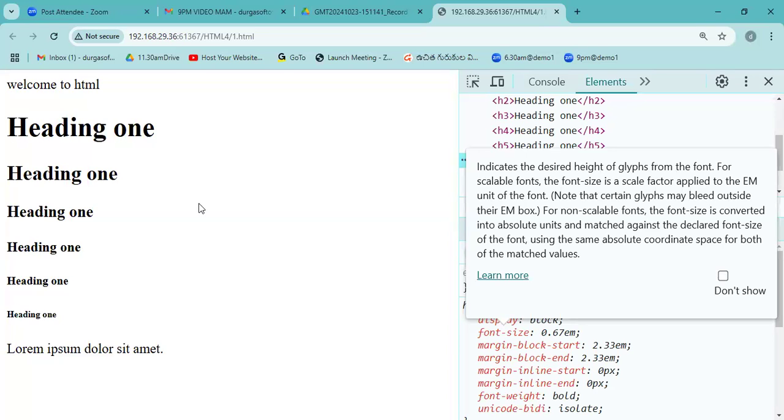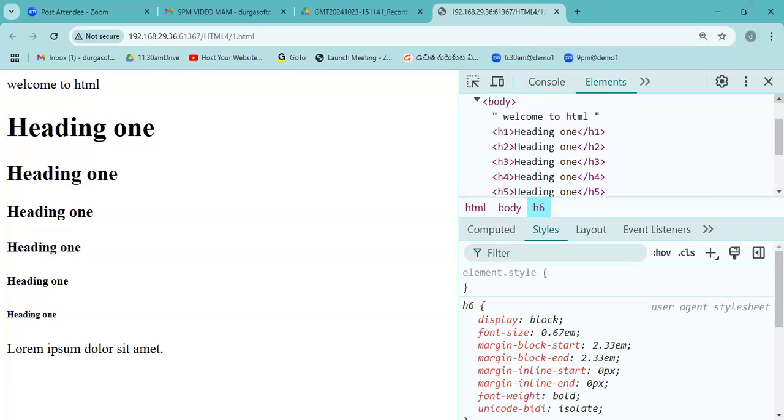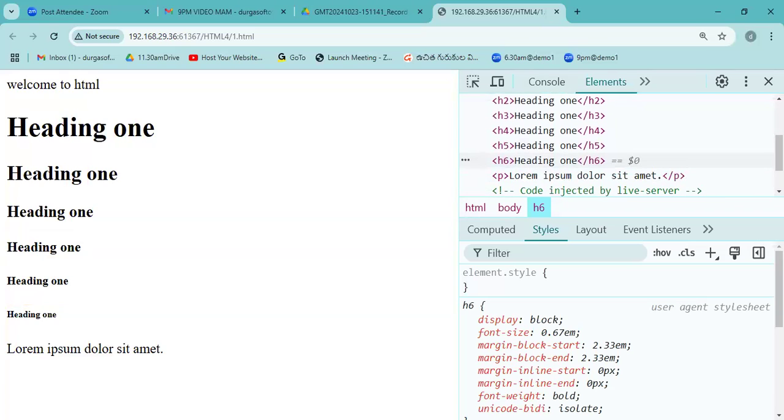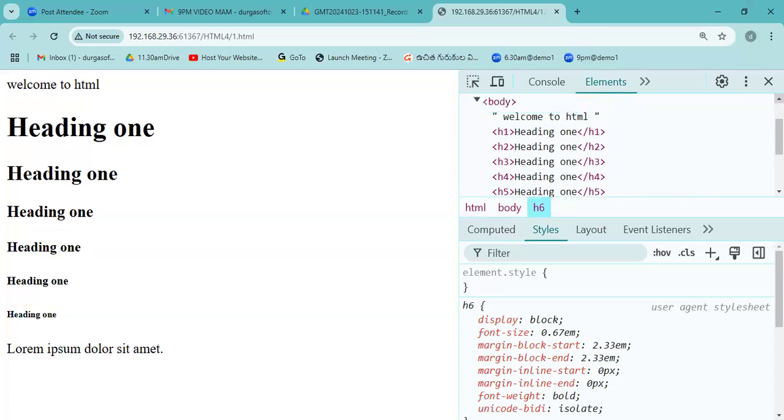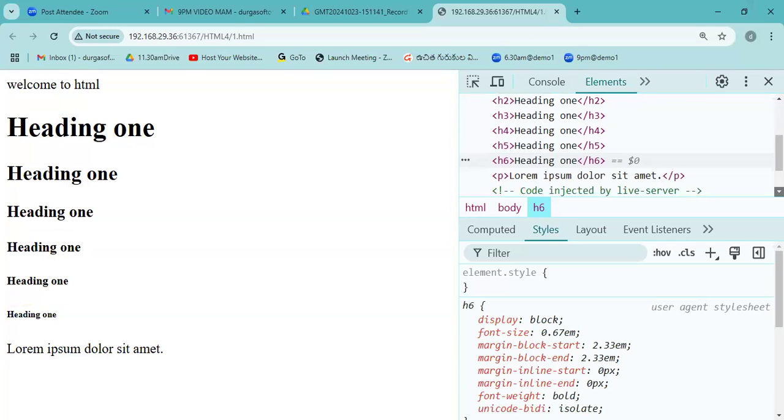Here this time, I'm writing all different sizes of headings for our application. H1 will show you the bigger size heading. H6 will show you the smaller size heading for us.